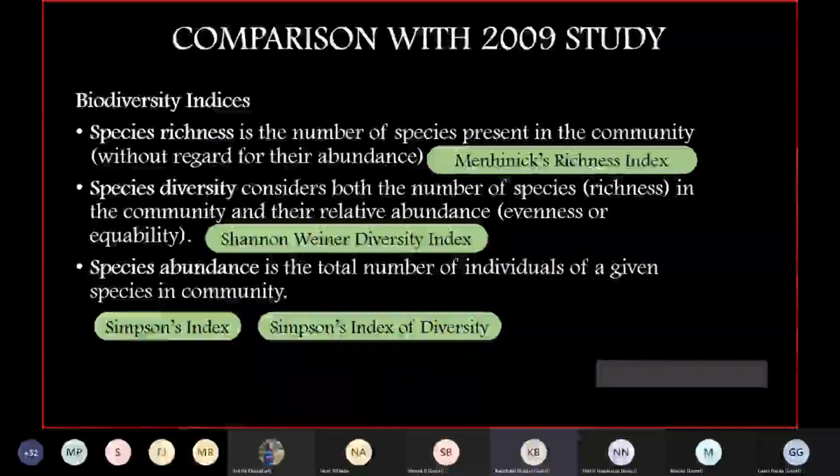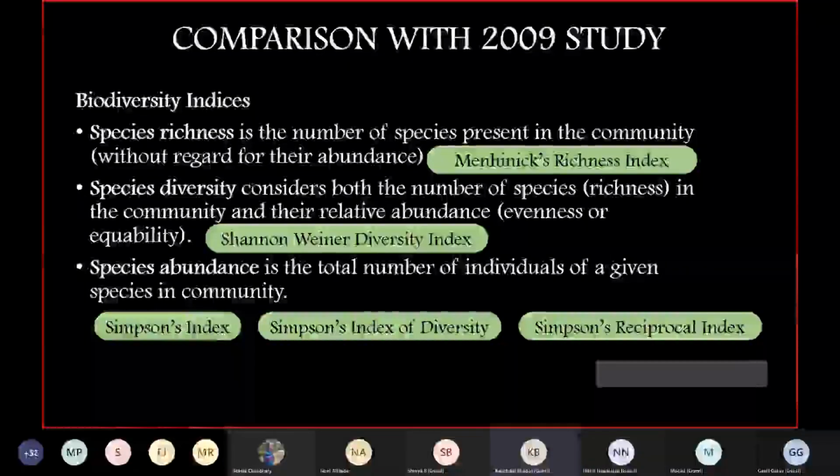Can we have the next one, please? The next is about Simpson's reciprocal.